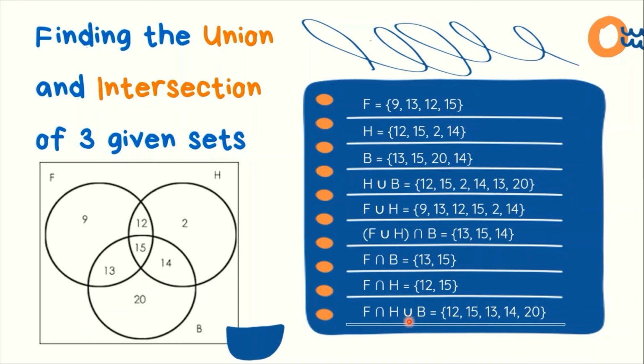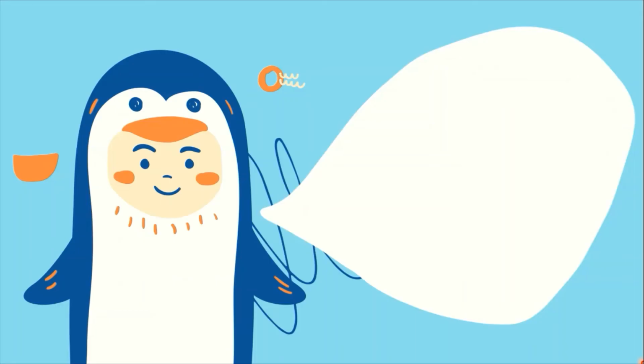Next, i-union natin siya sa B. So, pagsasamahin natin yung 12 and 15 kay B. So, ilista natin 12, 15, which is yung intersect ni F and H. At ilista lang natin yung mga nasa B. 13, 14, and 20. So, mapapansin natin 15, although nandun din siya kay set B, once lang natin siyang ililista kasi ganun ang rule ng union.